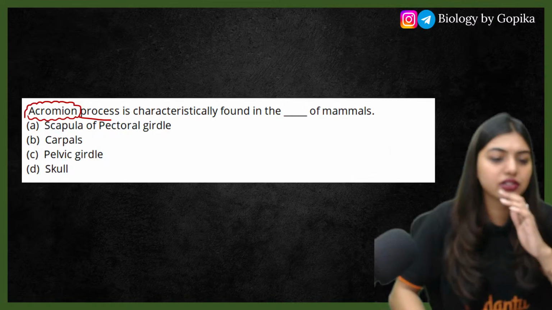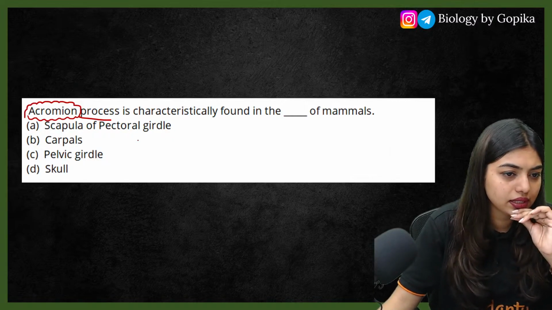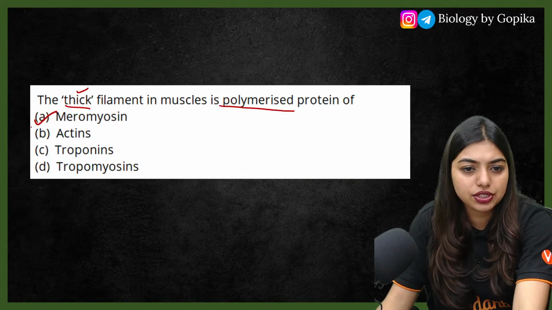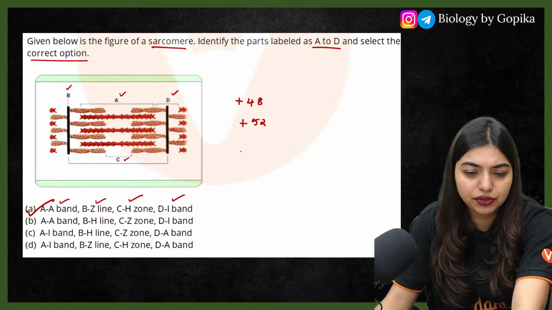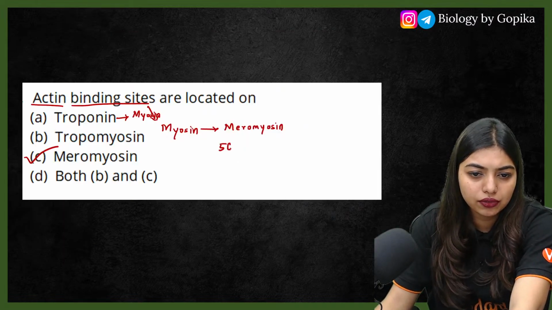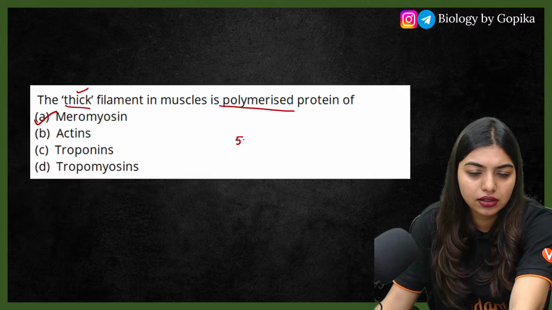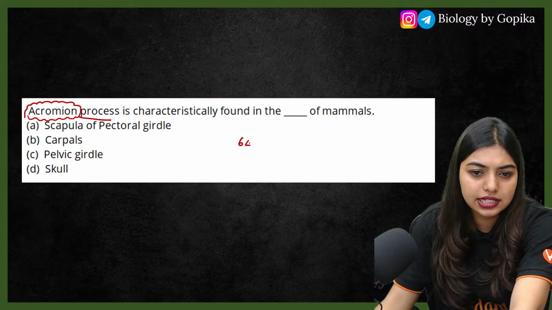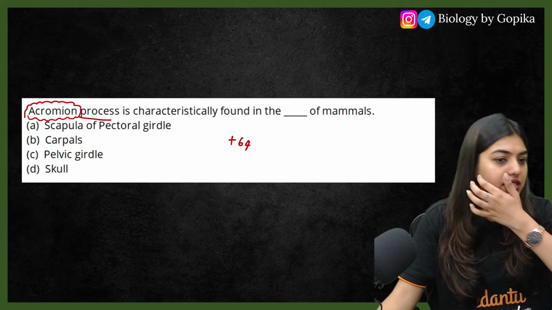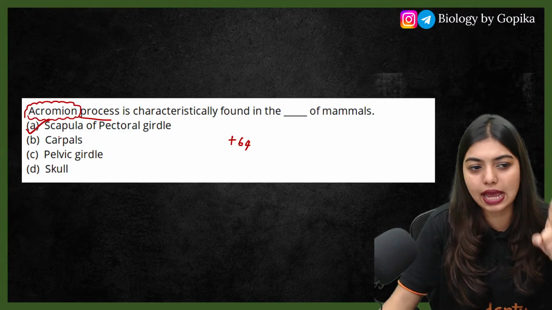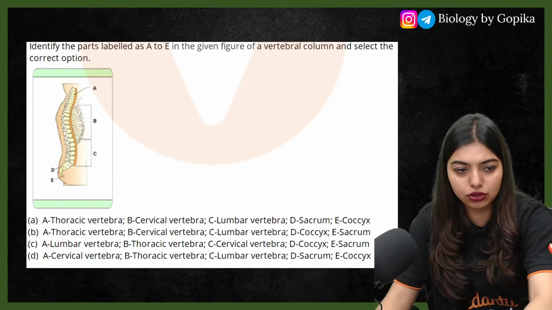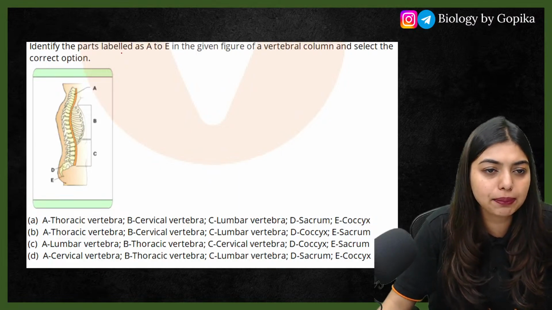Last question was 52. Okay, wait, I missed so many questions. 52, 56, 60, 64. Okay, we are running at plus 64. Yes, A, that is scapula of the pectoral girdle. Very good, 64.